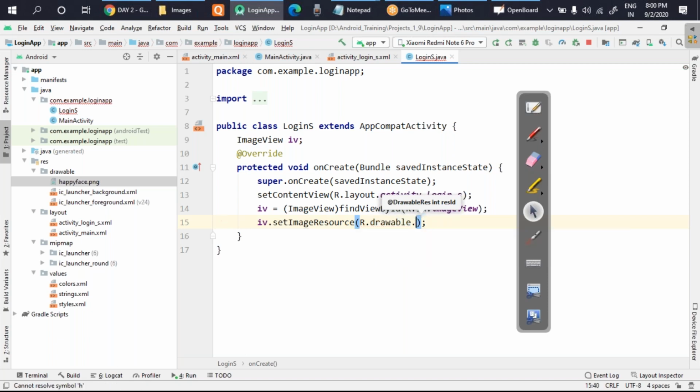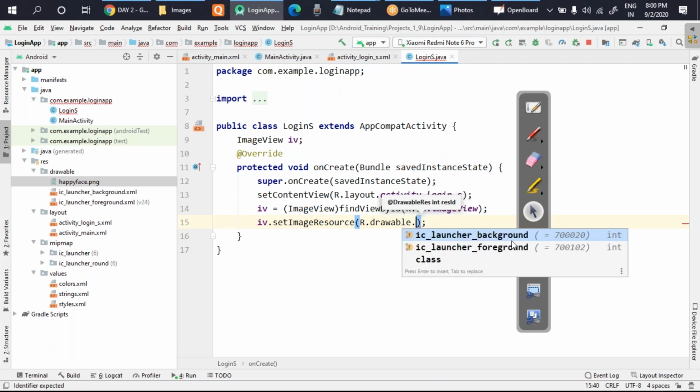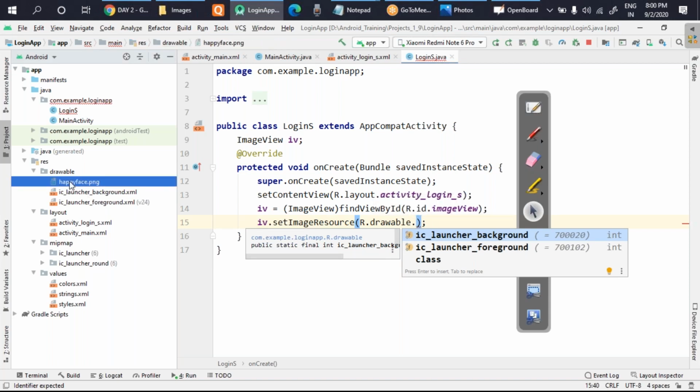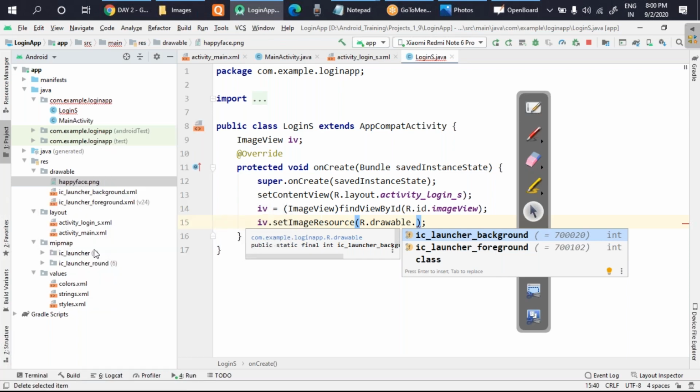If it is not coming, then there will be some issues. If it is not coming, it means there is some error. I'll just delete this and I'll take once more.